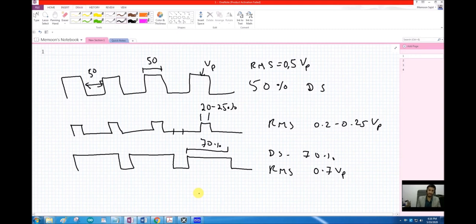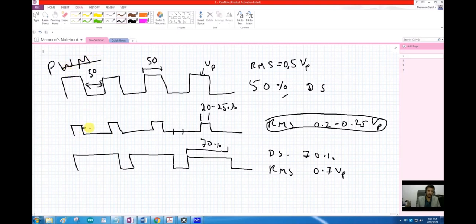So in this way we can easily use a single digital pin, send 1 and 0 on that, and get an effective RMS value that will emulate the analog value for speed control of motors and fans, etc. So we are going to use the same logic, and we are going to control the speed of a fan using this pulse width modulation. So this method is called pulse width modulation. We are modulating the width of this pulse.